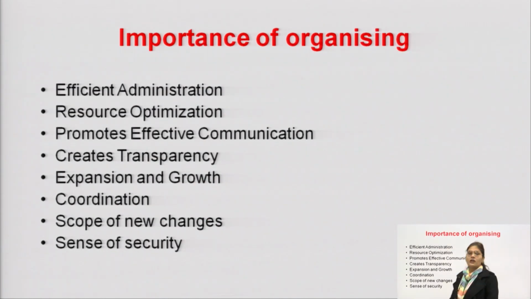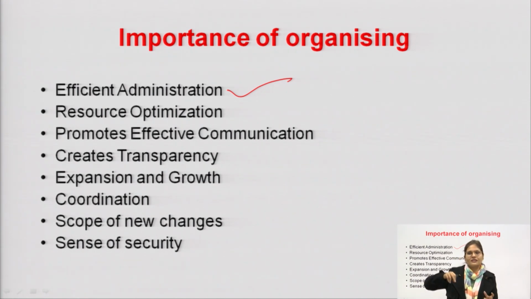If I talk about the importance, why organizing is important in the organization, number one is efficient administration. In organizing, the manager needs to divide the work among people and allot it according to their specialization. So obviously it is easy from the manager's perspective to manage everything, right?